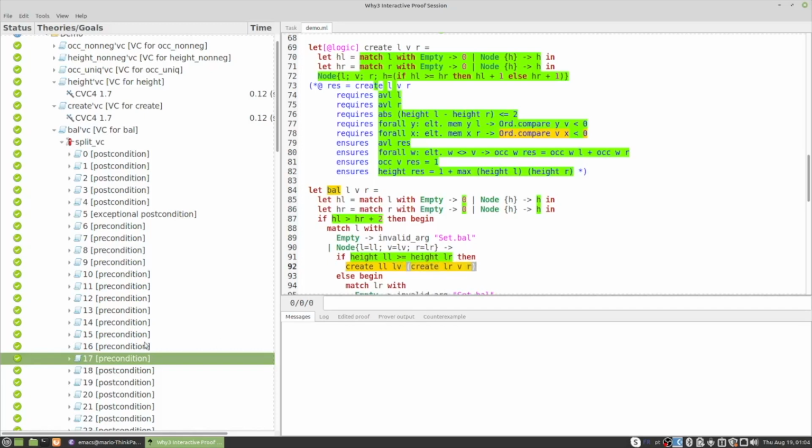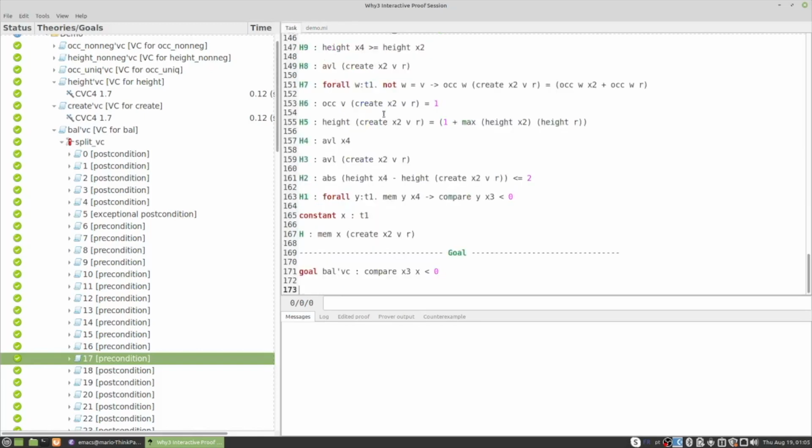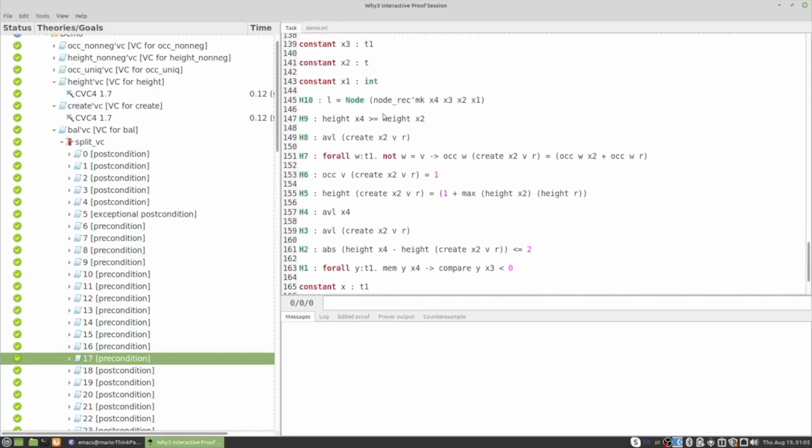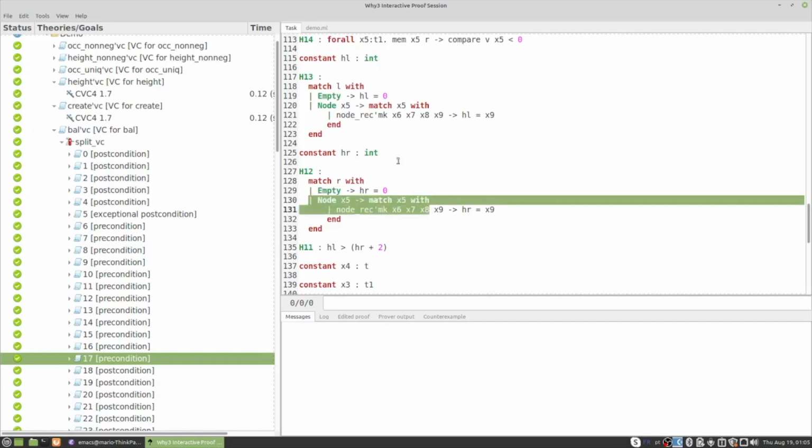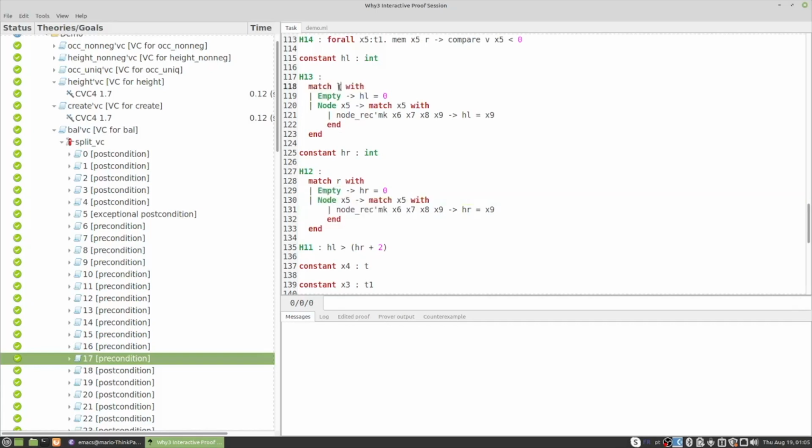Okay, so if I take a look at this particular task for this particular verification condition, let's go a little bit up in my hypothesis context. And I can see two hypotheses, H12 and H13, that are still pattern matchings, and this means that I can still help the SMT solvers a little bit by doing some case analysis. For instance, a subcase of this proof would be when the R tree is empty, and the other one when it's not. And also another subcase would be when L is the empty tree and when it's not.